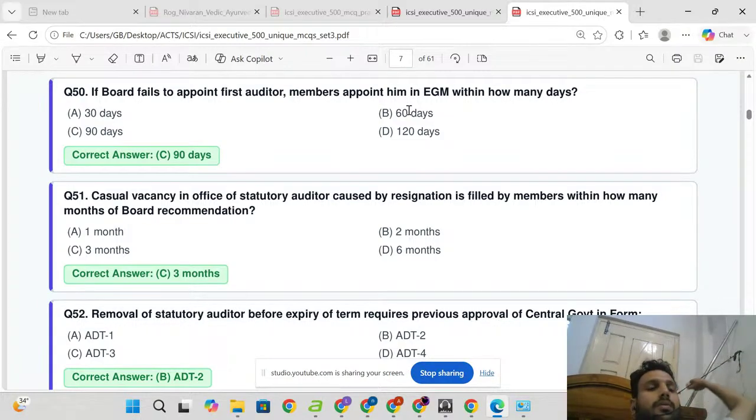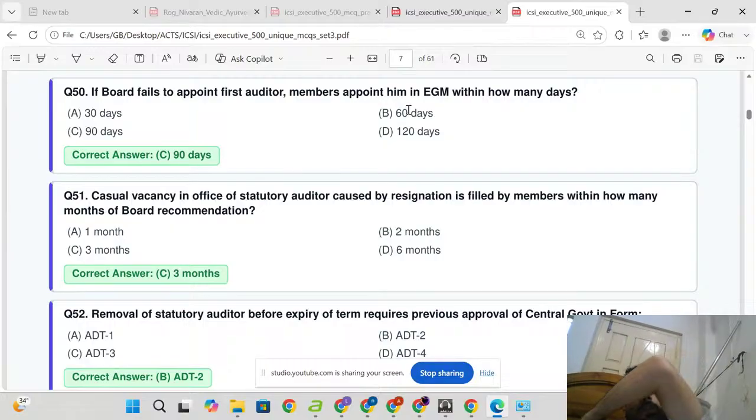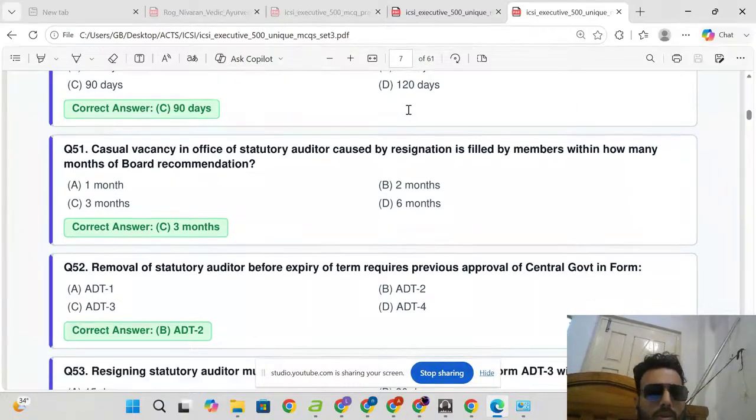Casual vacancy in office caused by resignation is filled by members within how many months of board recommendation? 3 months. Removal of statutory auditor before expiry of term requires previous approval of central government, form ADT2.